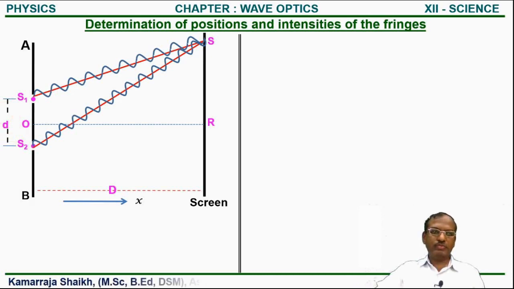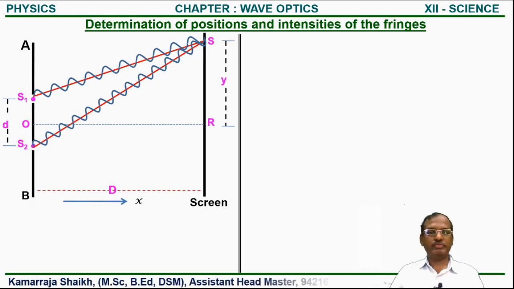Now here, this point S, it may be bright or dark, and which is at some distance from central bright point. Here is the central bright point, and let that distance be y. So for that, we have to determine the path difference.